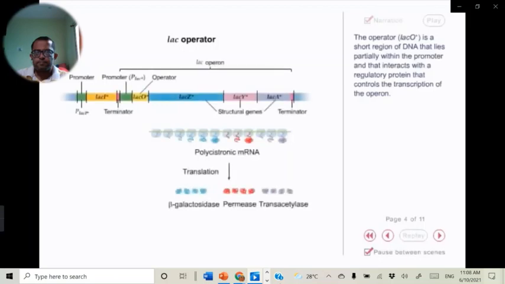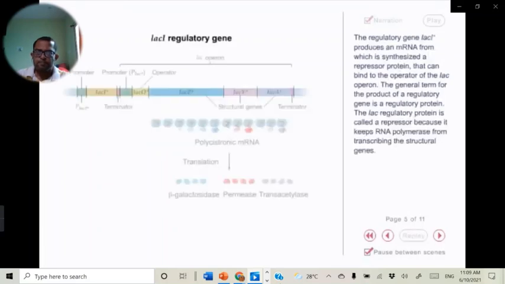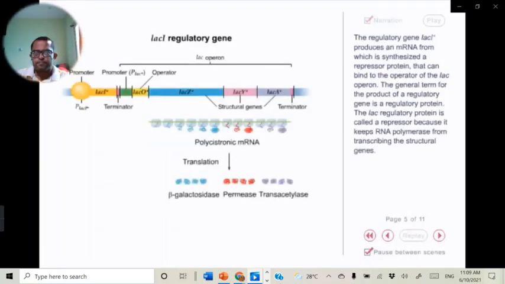The operator LAC-O plus is a short region of DNA that lies partially within the promoter and that interacts with a regulatory protein that controls the transcription of the operon. The regulatory gene LAC-I plus produces an mRNA from which is synthesized a repressor protein that can bind to the operator of the LAC operon. The general term for the product of a regulatory gene is a regulatory protein. The LAC regulatory protein is called a repressor because it keeps RNA polymerase from transcribing the structural genes.